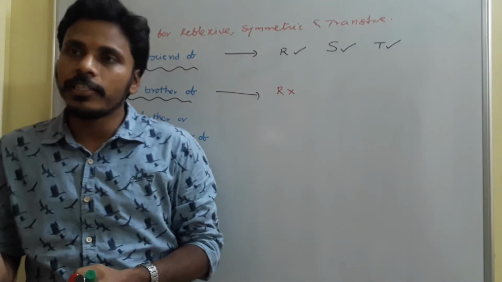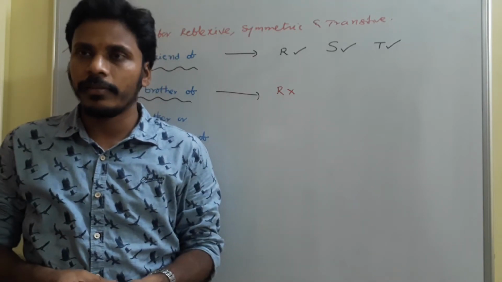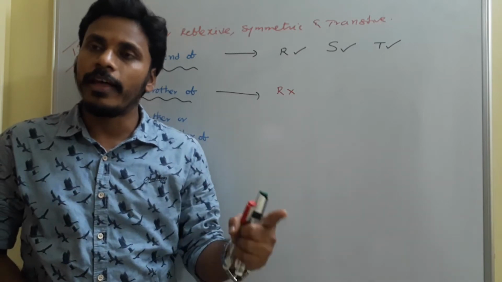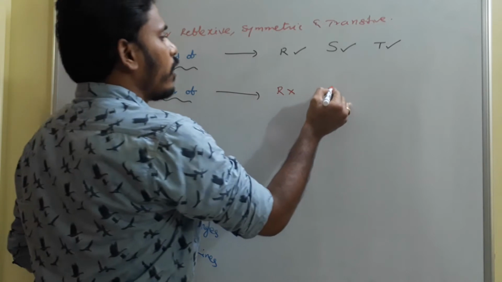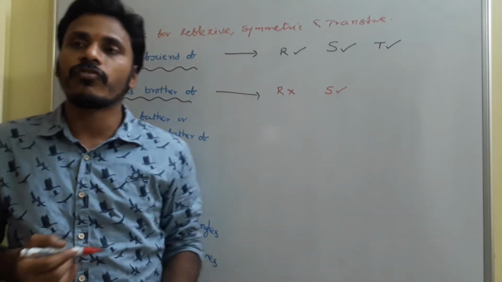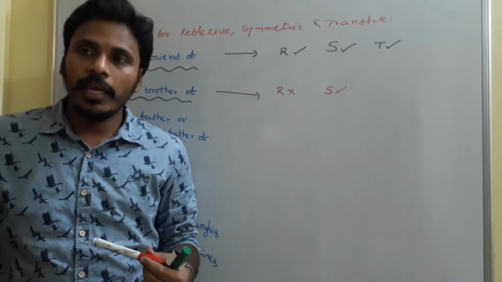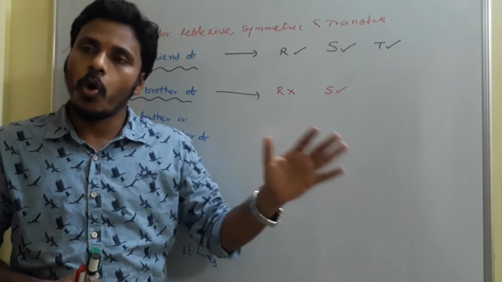And if A is brother of B, then B is also brother of A. It's clear, right? So if A is brother of B, then for sure B also becomes brother of A, and that's why this property is symmetric. Then the next thing is transitive. A is brother of B, right? B is brother of C, okay.